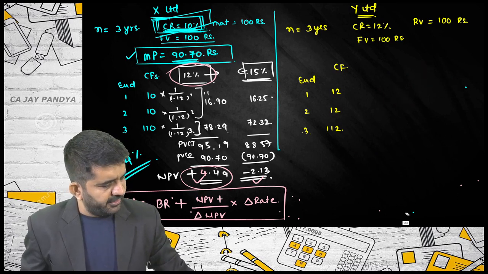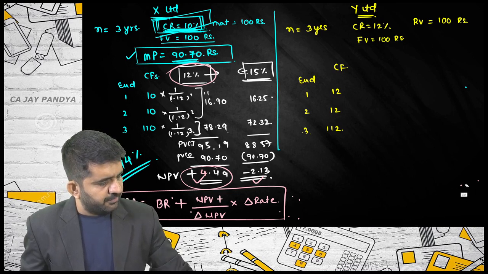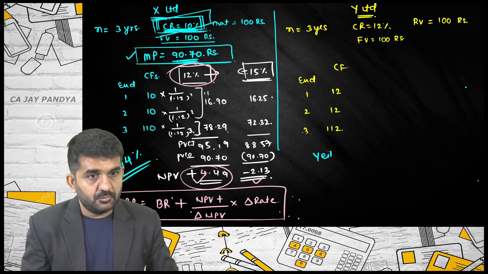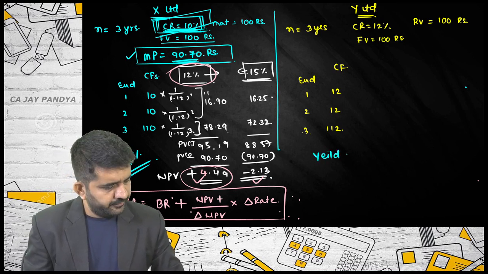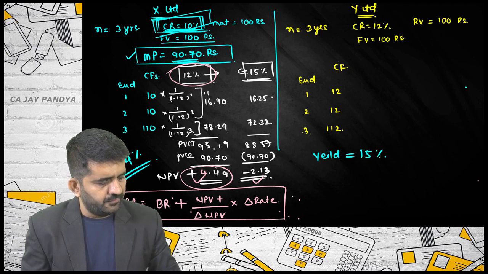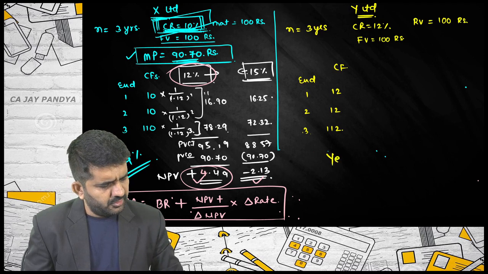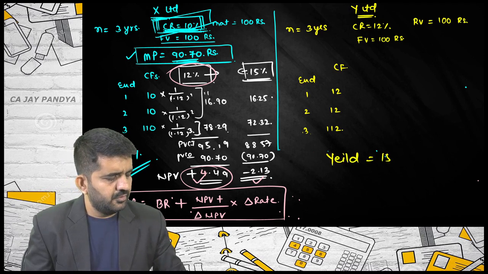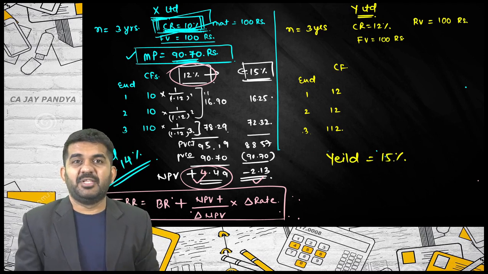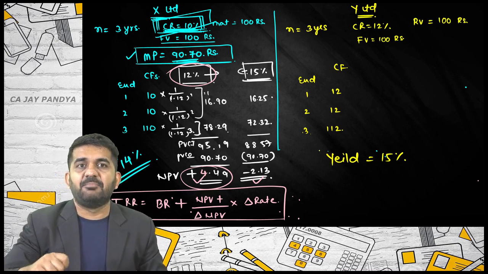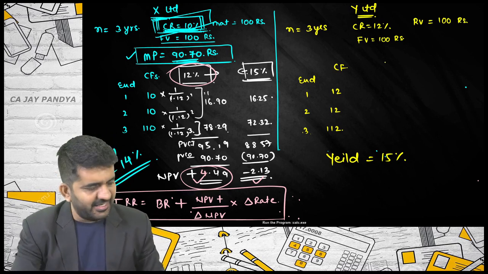I'm not repeating it. I'm just taking yield as 15%. Is it all right? Yield is 15. Let me change the color. Yield is 15%. Then what would be the cost? The cost would be, if I discount this cash flow at 15%, my NPV should be 0. So I can directly get the cost.